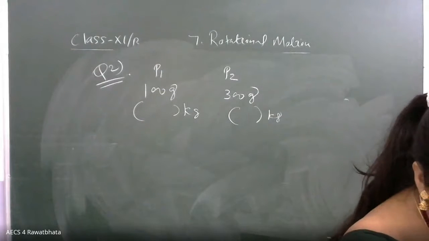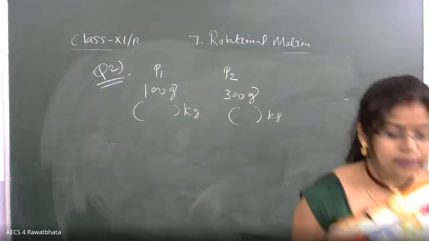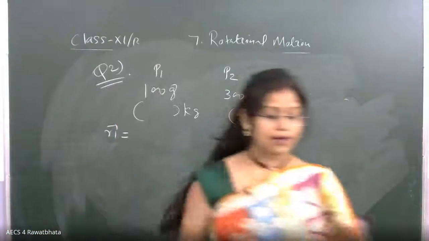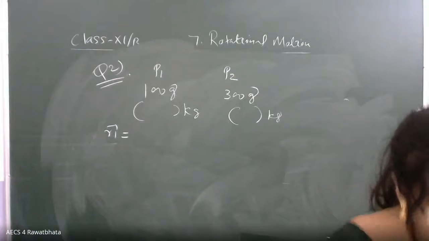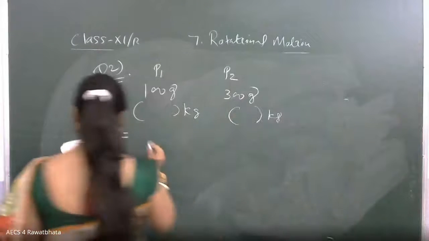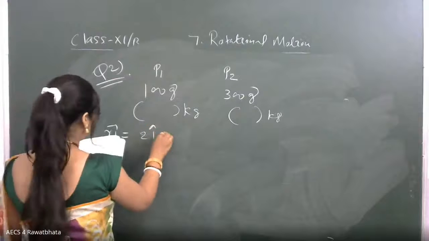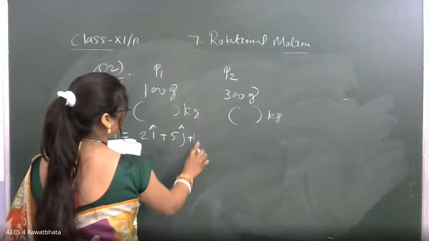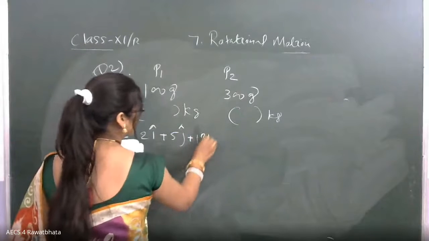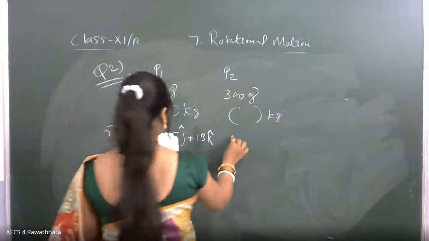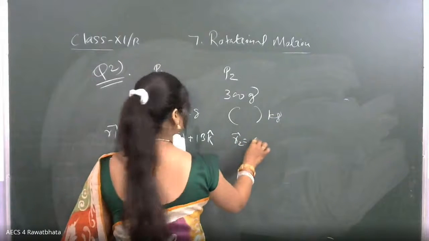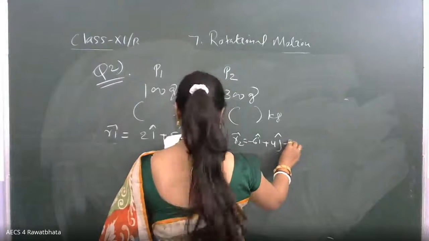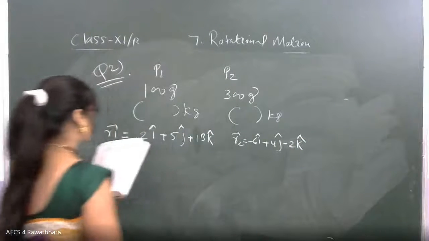Now, at a given time, they have given the positions. So here the position vector R1 is given as 2i plus 5j plus 13k, and the position vector for the second one is given as minus 6i plus 4j minus 2k respectively.